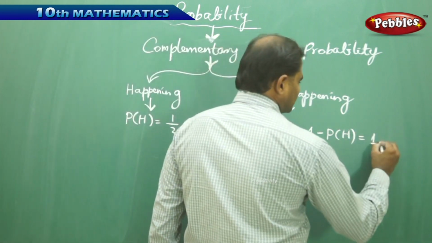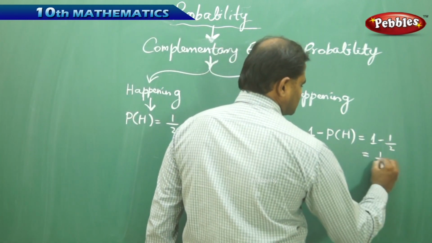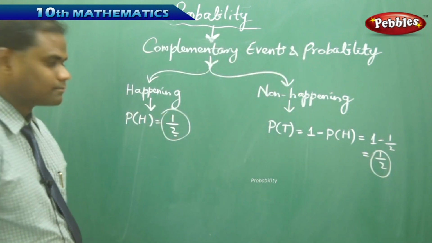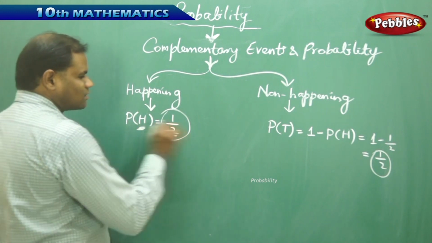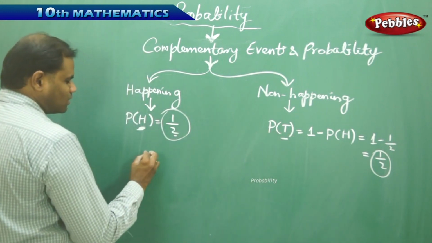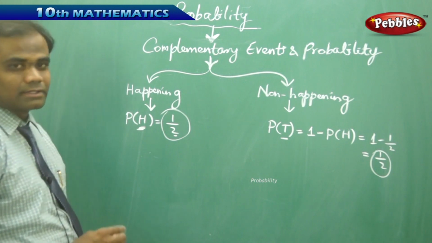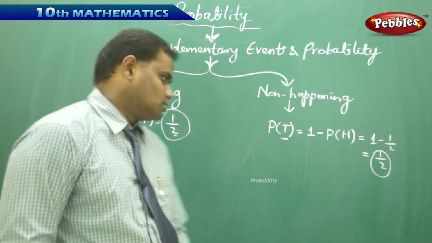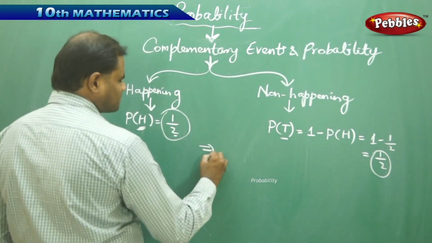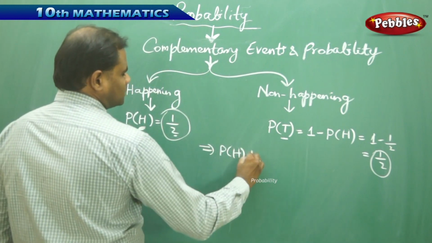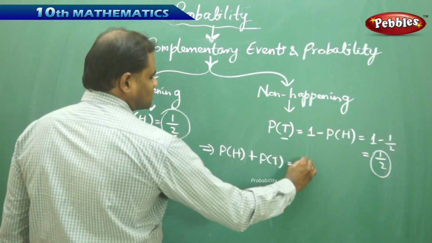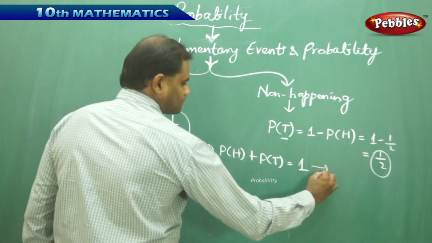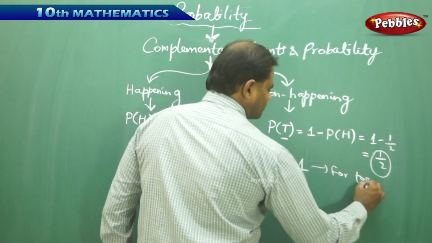That is, I get 1 minus half, which is 1/2, is how I get the probability of getting a tail. So here these two are complementary events. Therefore, if A and B are complementary events, probability of A plus probability of B is 1. This makes me conclude that probability of H plus probability of T is 1 in the case of tossing a coin.